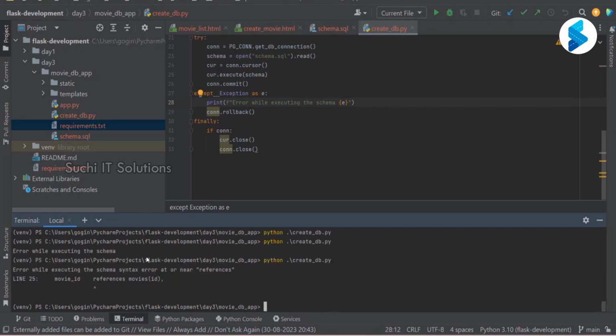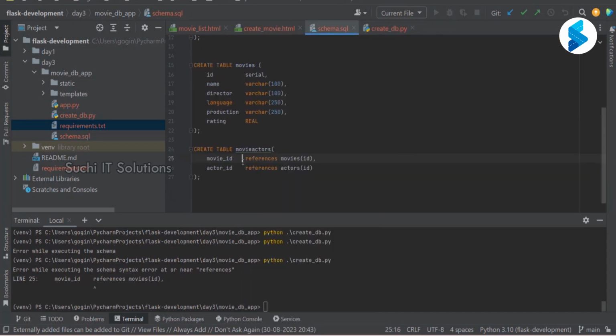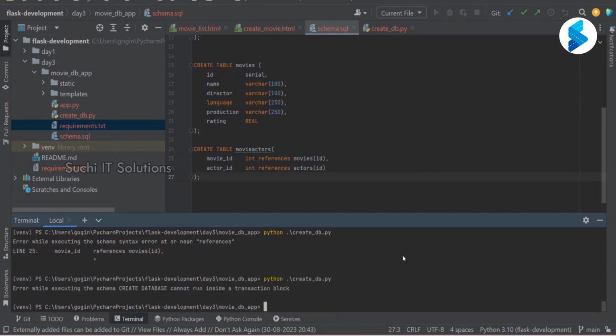Okay, movie ID references. It seems that there is an error. What is the error? I did not mention the type. Int and then references. Let me rewrite this. Also, it cannot run inside a transaction block.